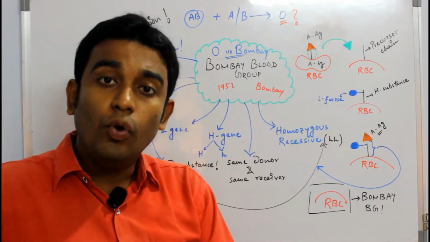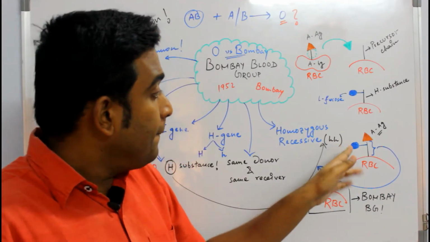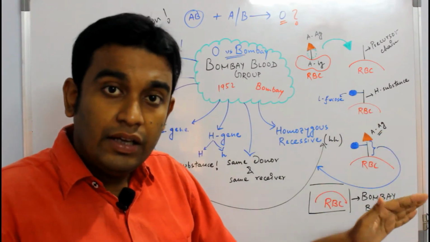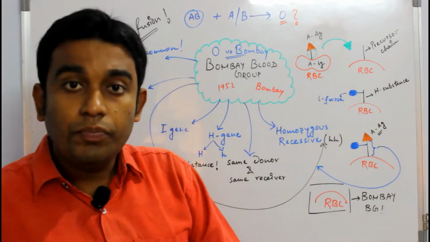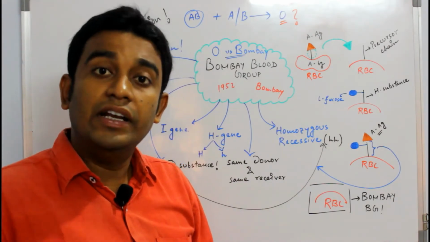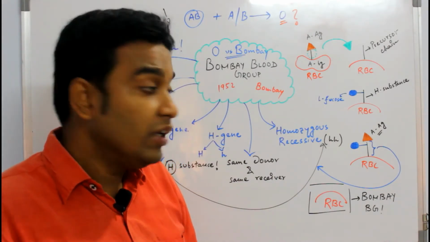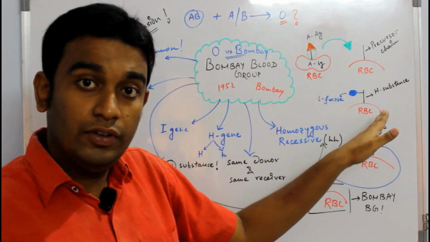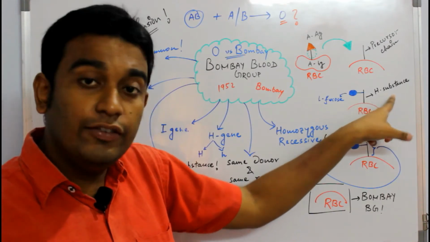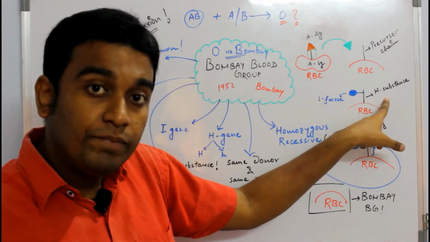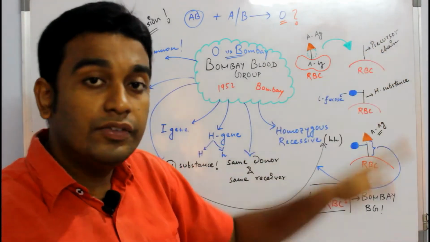So, if it is my O blood group, my H substance will be present, but neither A nor B will be present. But the moment I say nothing is present, what does that mean? I do not have the H substance. If my foundation is not there, I will be left with only the precursor chain.